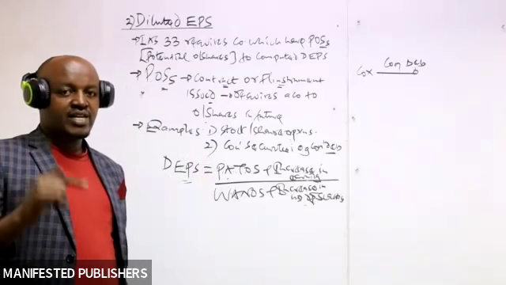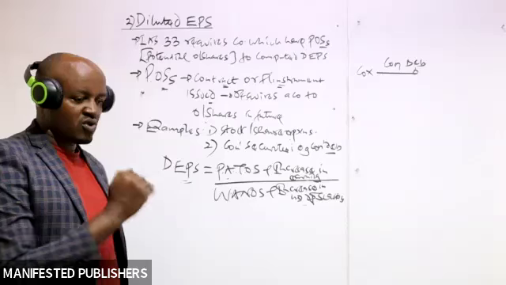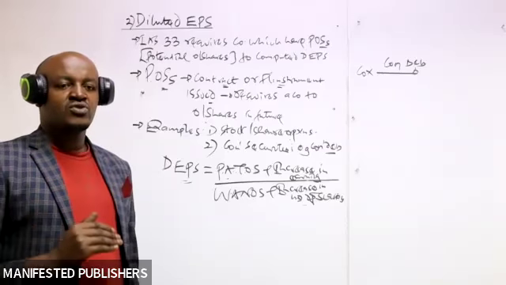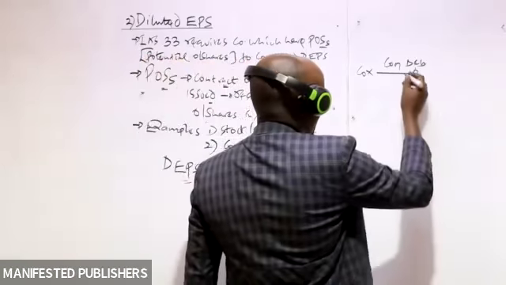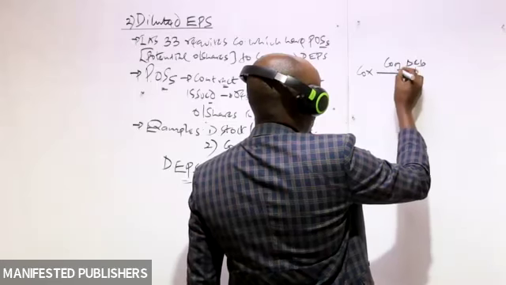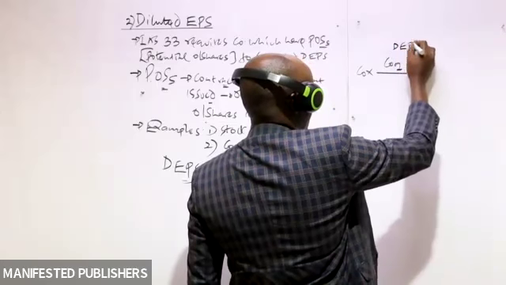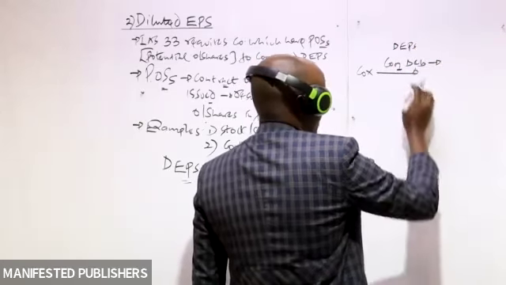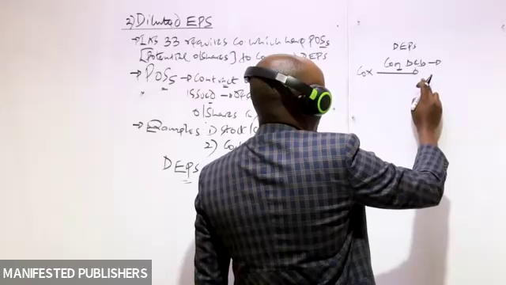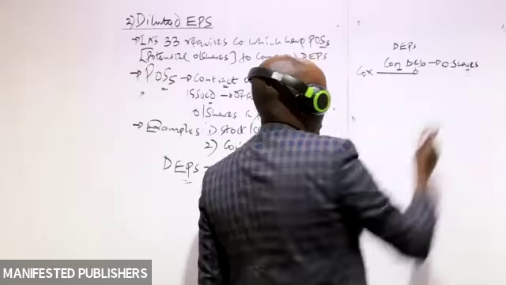So diluted earnings per share is computed on the assumption that the potential ordinary shares were converted into ordinary shares during the current year. For instance, if a company has issued convertible debentures, for us to compute the diluted earnings per share, we assume that these convertible debentures were converted into ordinary shares during the current year.